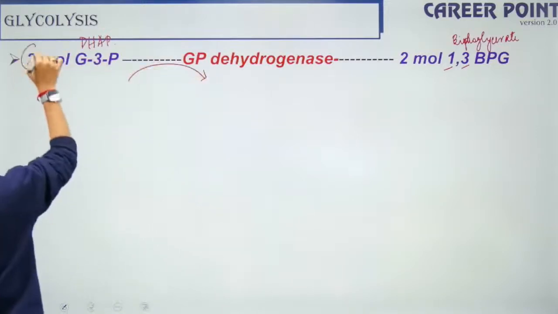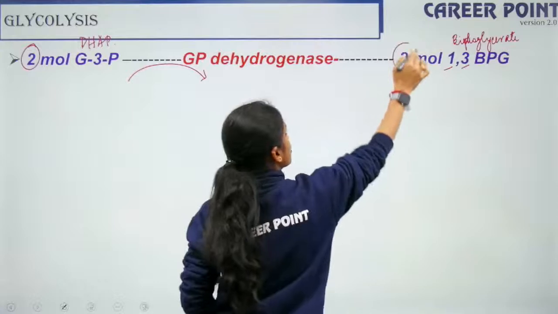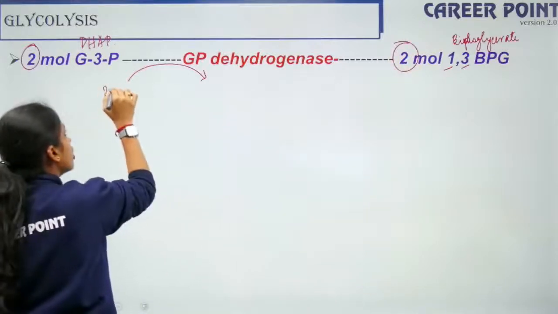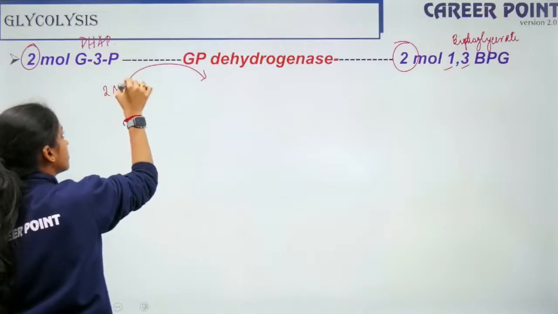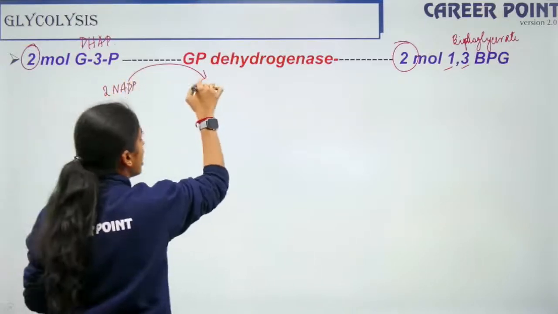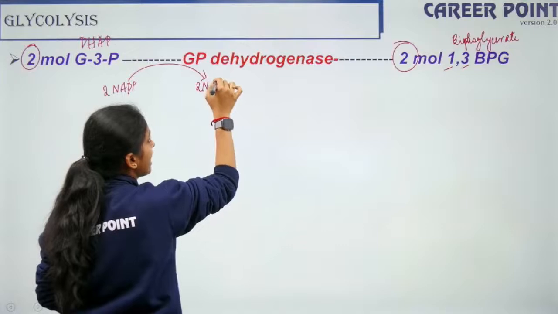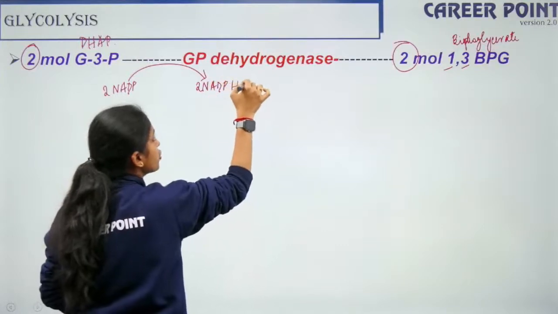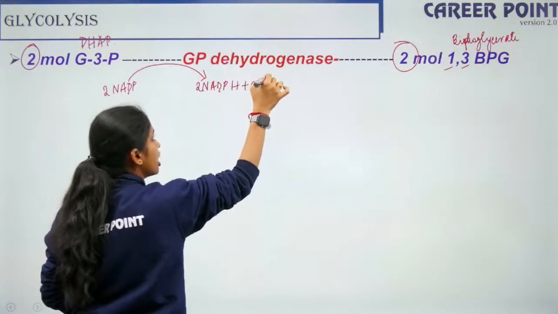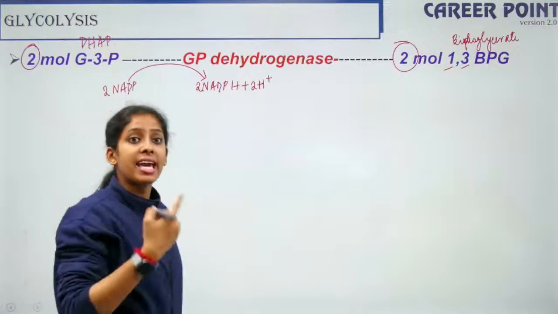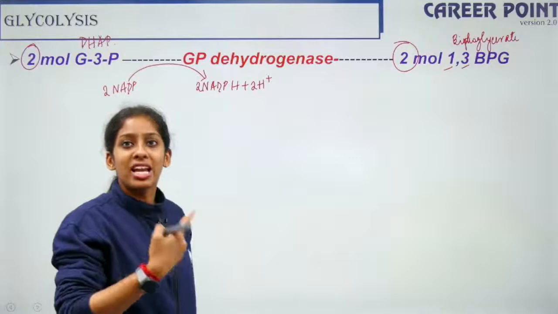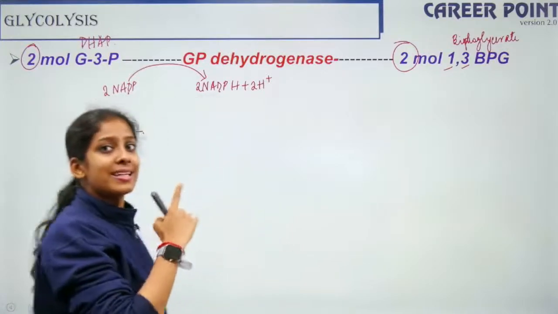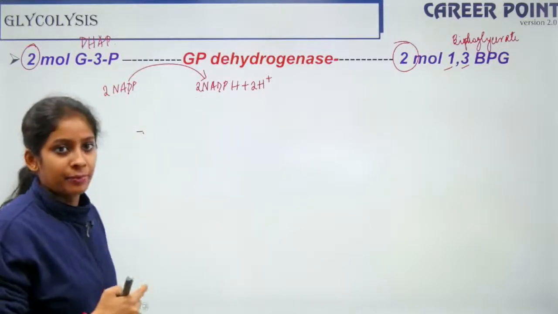Okay, so now what happens here? Since there are 2 molecules here as well as 2 molecules here, 2 molecules of NAD are reduced into 2 molecules of NADH plus 2 molecules of H+. So here energy is gained, right? So far we have been using energy, but here energy is getting gained.